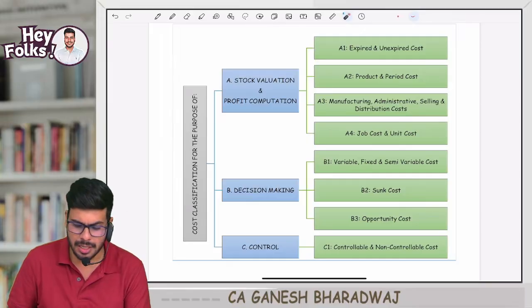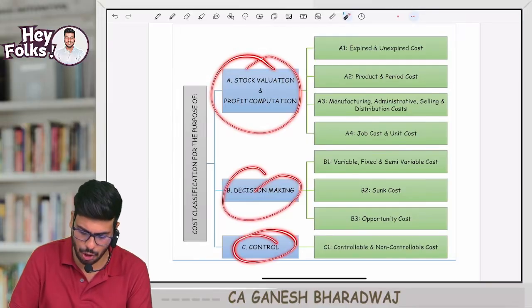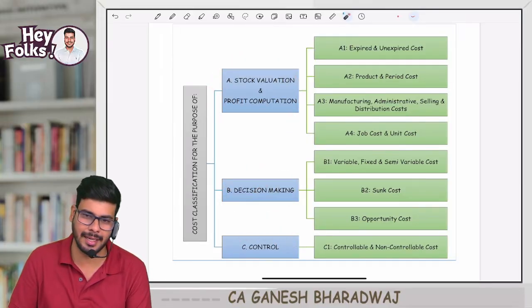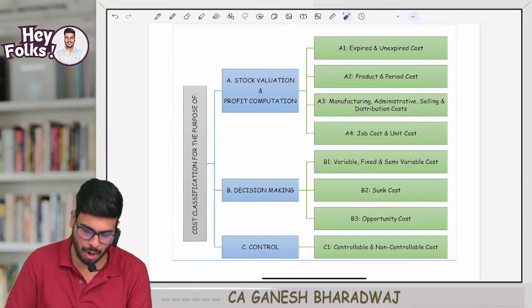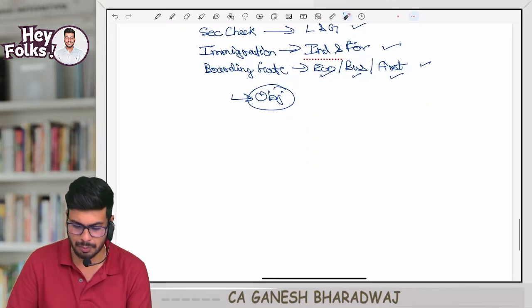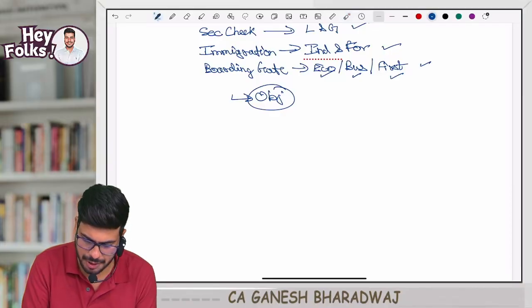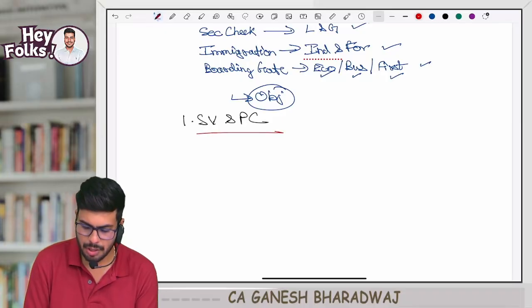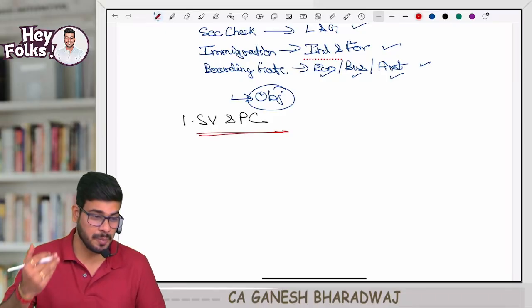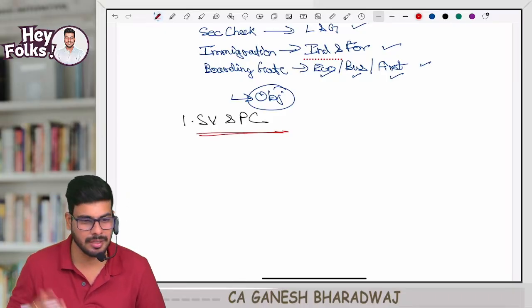Okay. Now, I told you these 3 are the objectives of our subject. Correct? What is the first objective? Stock valuation and profit computation. Now, ideally you should be having a doubt. You don't, so let me create the doubt for you.